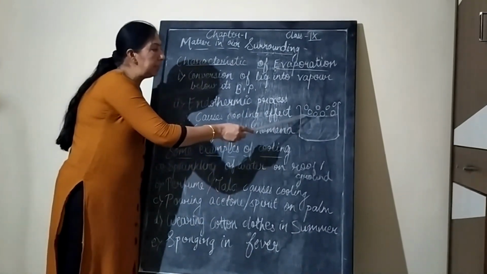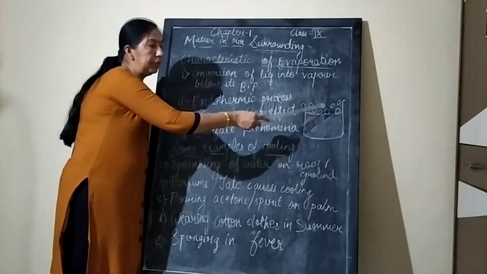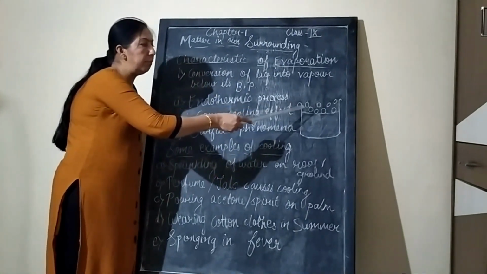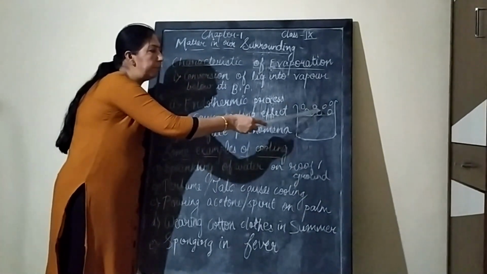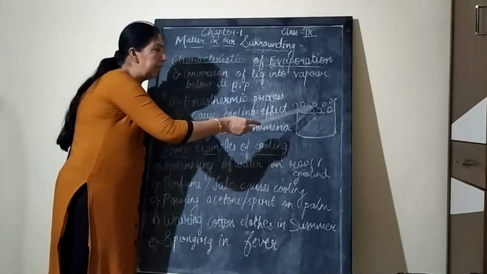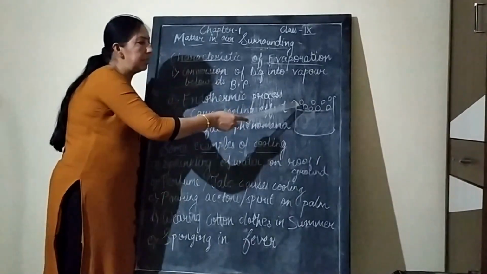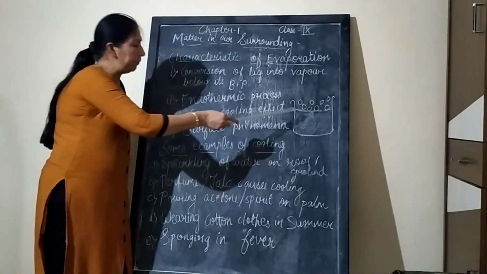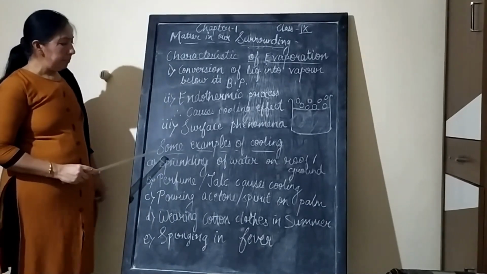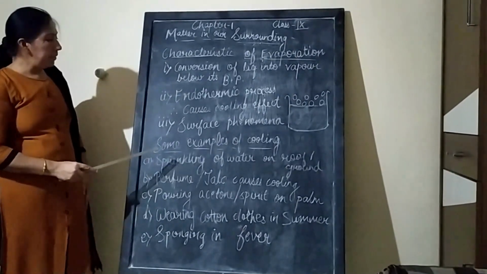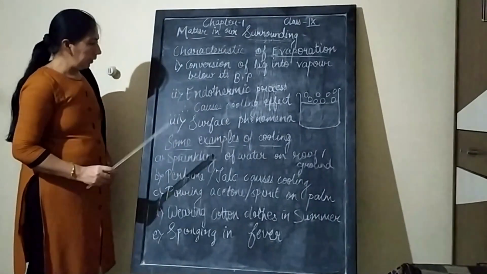Because with increasing the temperature, the particles present on the surface of water get disturbed, because the intermolecular force of attraction is very less, and particles from the surface try to move away from each other. Now let us discuss some examples based on cooling effect.